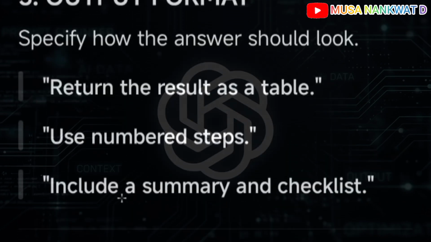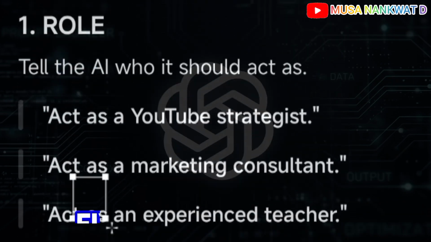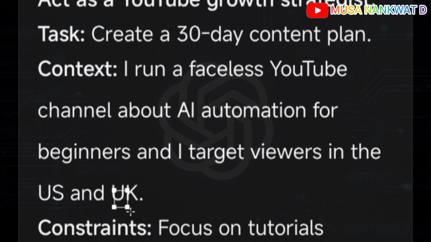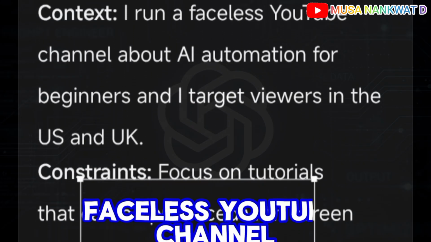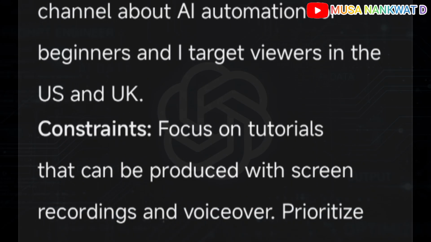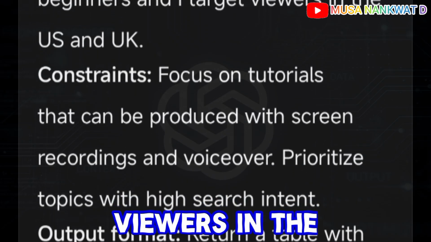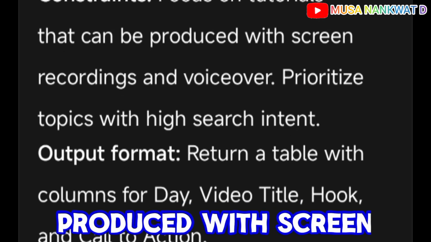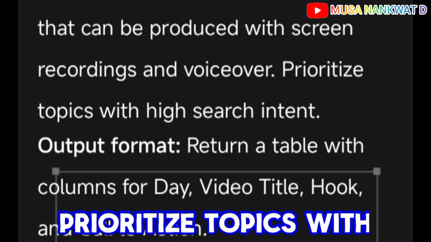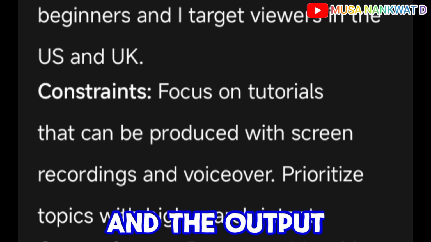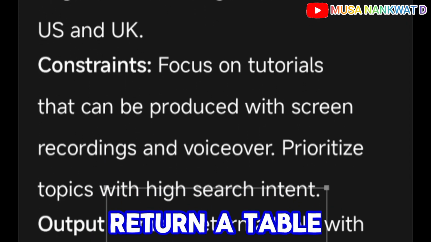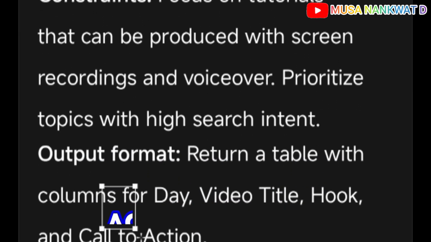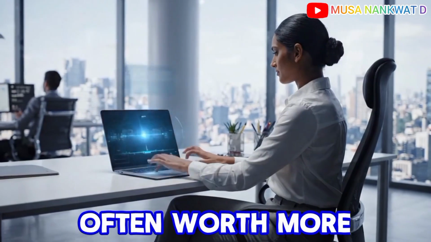Let me give you an example of a complete prompt featuring all 5 parts of the formula. Act as a YouTube growth strategist. The task: create a 30-day content plan. The context: I run a faceless YouTube channel about AI automation for beginners, and I target viewers in the US and UK. The constraint: focus on tutorials that can be produced with screen recordings and voiceover. Prioritize topics with high search intent. And the output format: return a table with columns for day, video title, hook, and call to action. So that single prompt is often worth more than 10 random prompts.